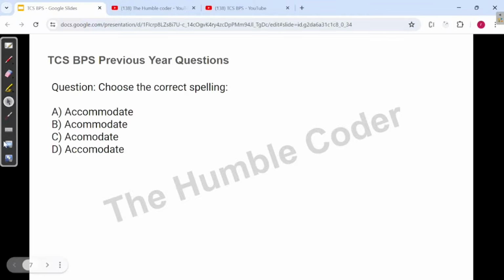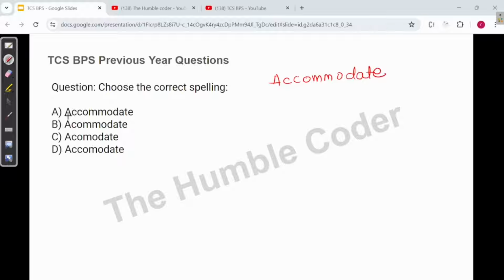So the next question is a spelling based question. We are given 4 different spellings for a single word, which is accommodate. I want you all to pause it for a minute, think of it with a very calm mind and then comment your answers. So the correct spelling I'm writing over here for accommodate, and then we will match which spelling is matching with it. So let's see one by one.